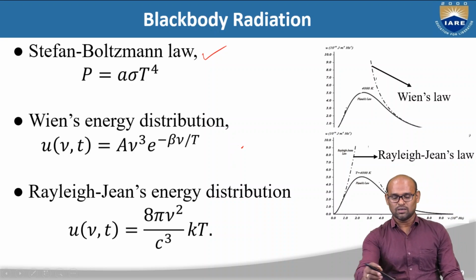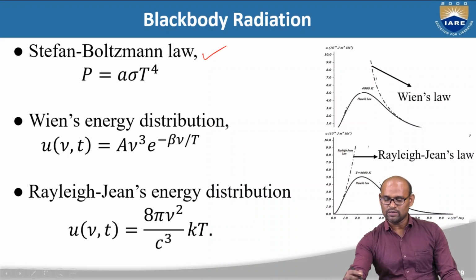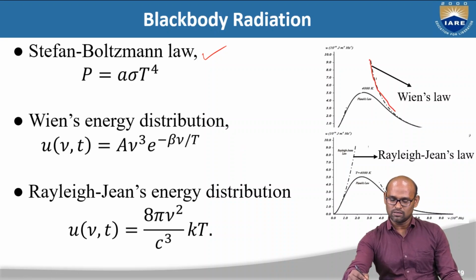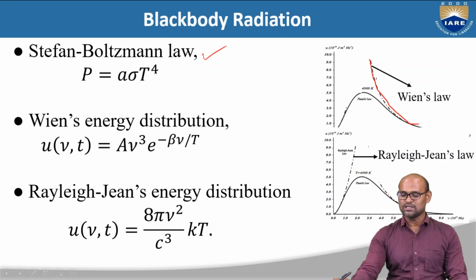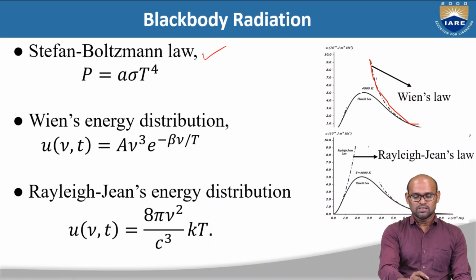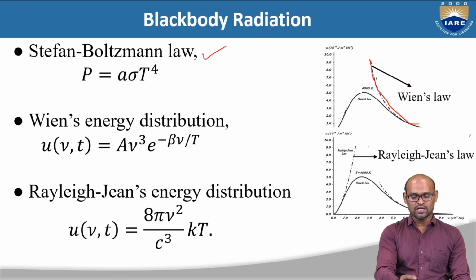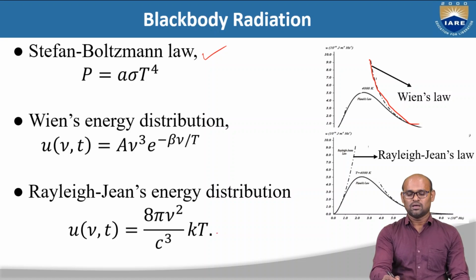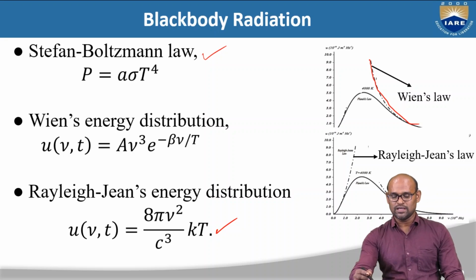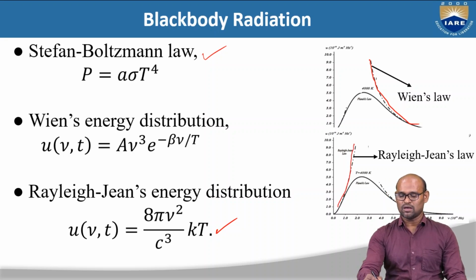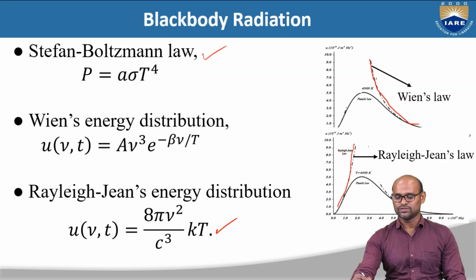So Wien's theory could explain only half of the continuous distribution of heat energy emitted by this black body. Similarly, Rayleigh-Jeans also proposed their theoretical heat energy emitted by this black body, and the Rayleigh-Jeans formula could also explain only the other part of the black body distribution.